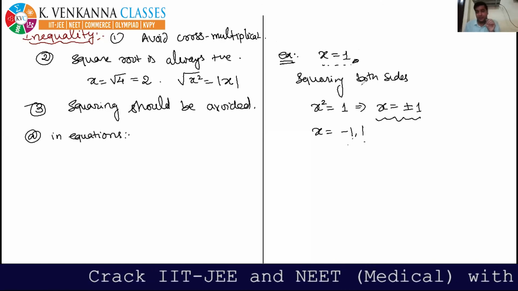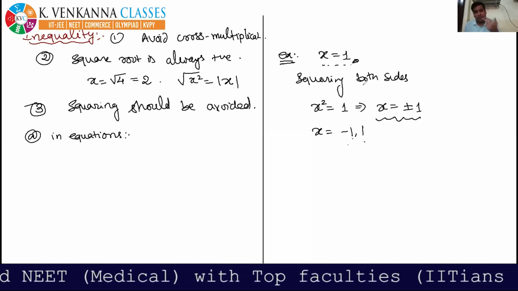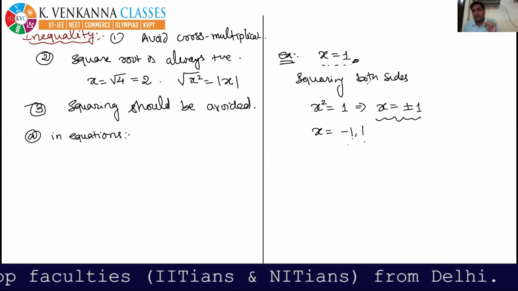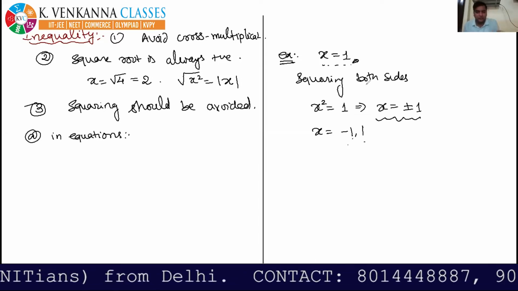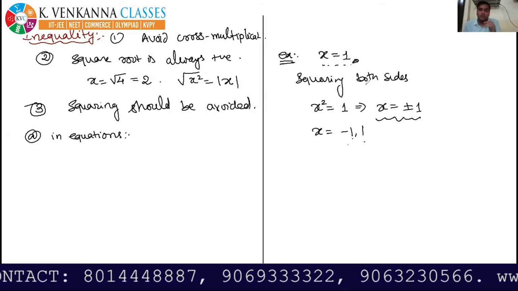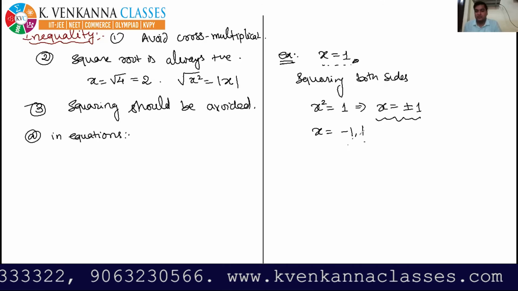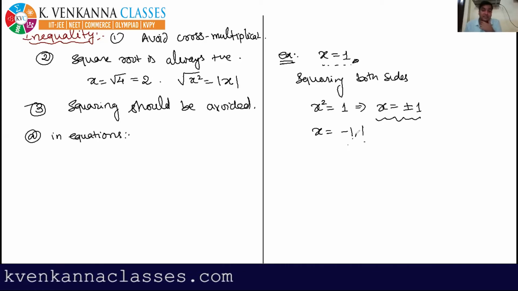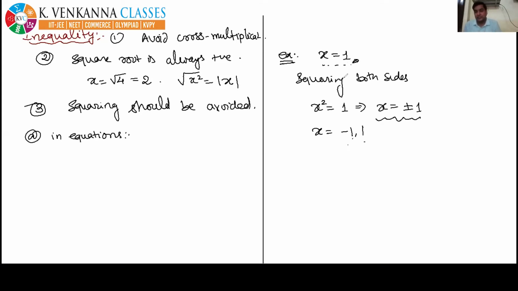But some equations cannot be solved without squaring both sides. I will give you certain equations which cannot be solved without squaring both sides. So what should we do now in these cases? Suppose in any question squaring has to be done, then what will you do? If in any equation squaring is done, then always check the final answer with the original problem, to see which solution is extra.